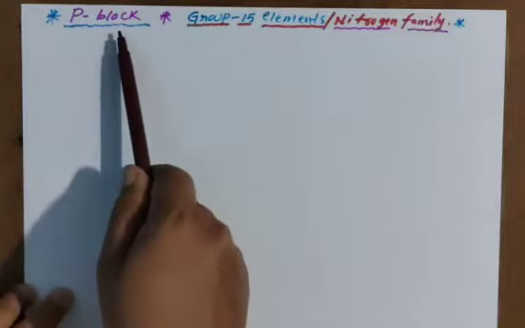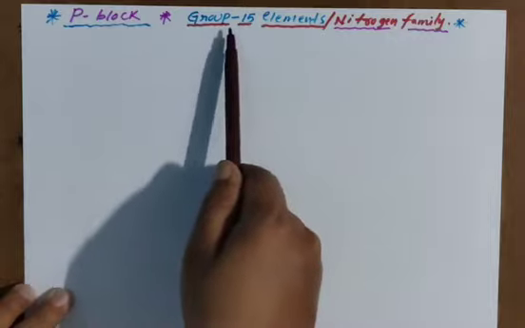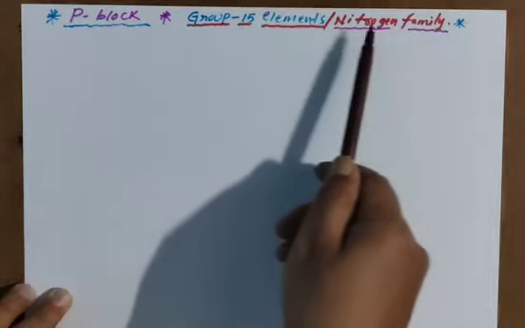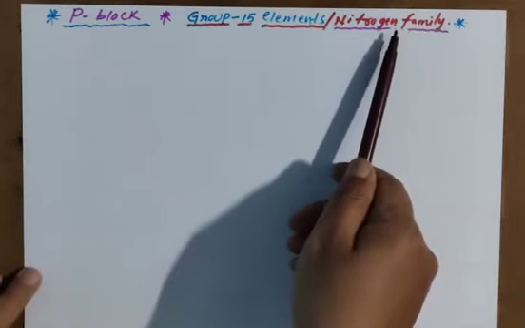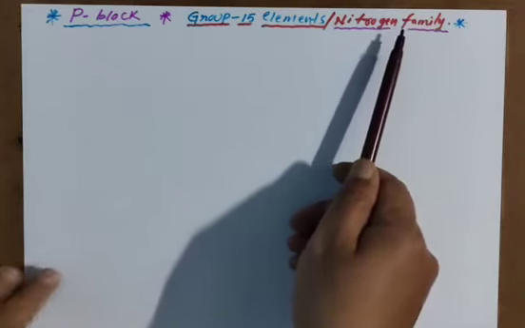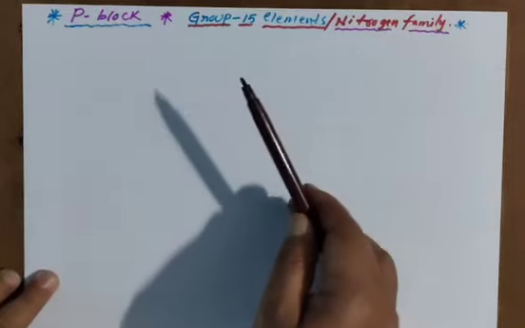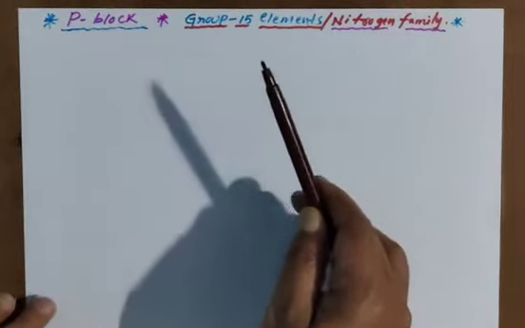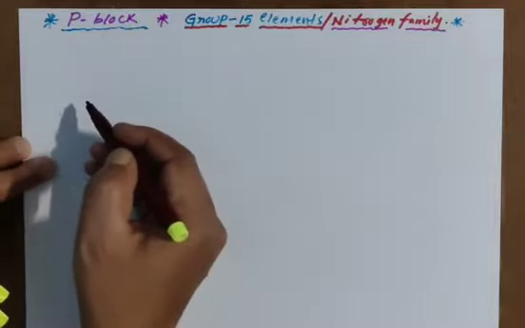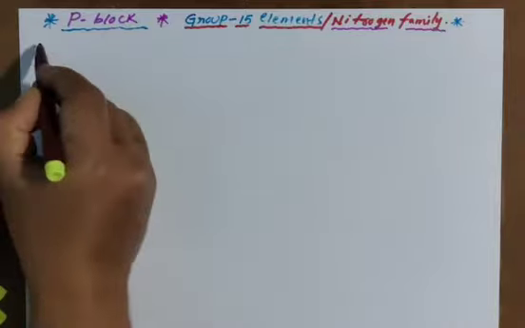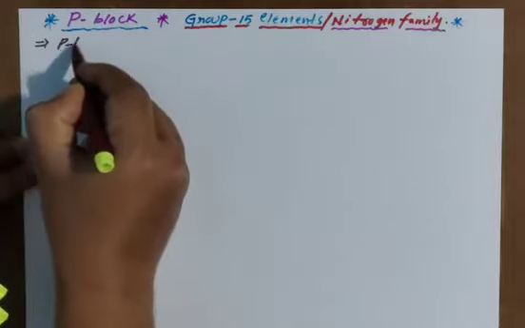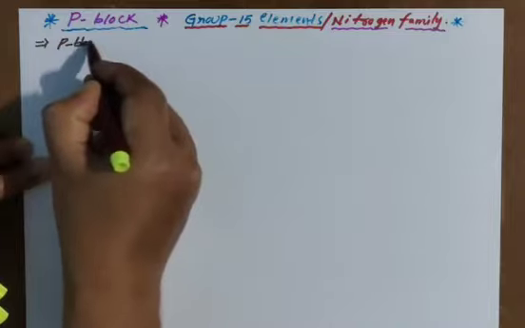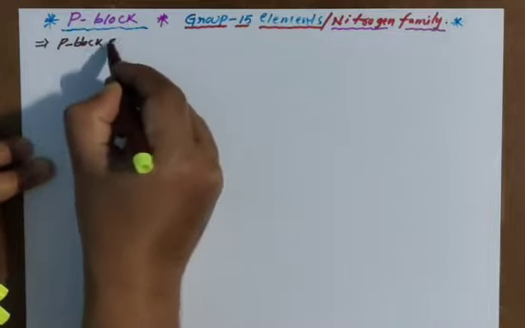Today we are going to explain inorganic chemistry, that is p block elements. In that, group 15 elements, the nitrogen family, we are going to discuss. Today I am going to explain trends in physical properties. First, what is meant by p block elements?